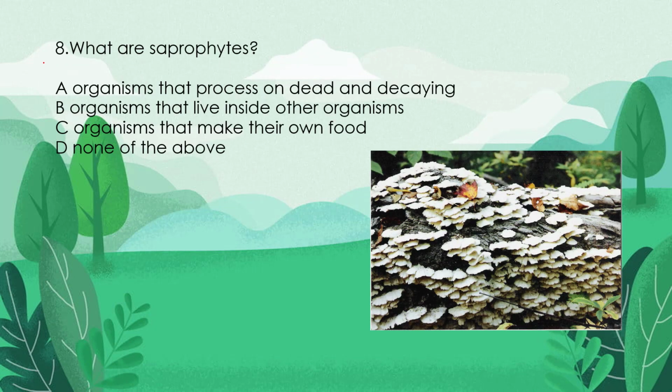Eighth question is, what are saprophytes? Saprophytes are organisms that process on dead and decaying. These are the options: organisms that process on dead and decaying, organisms that live inside another organism, organisms that make their own food, none of the above. It is option A. Organisms that process on dead and decaying is the correct answer.